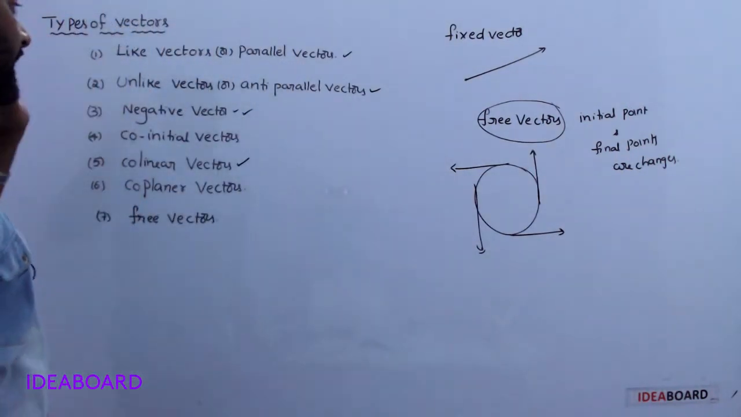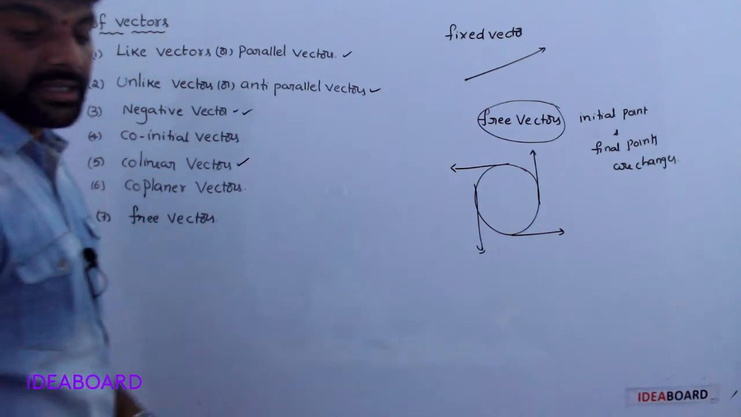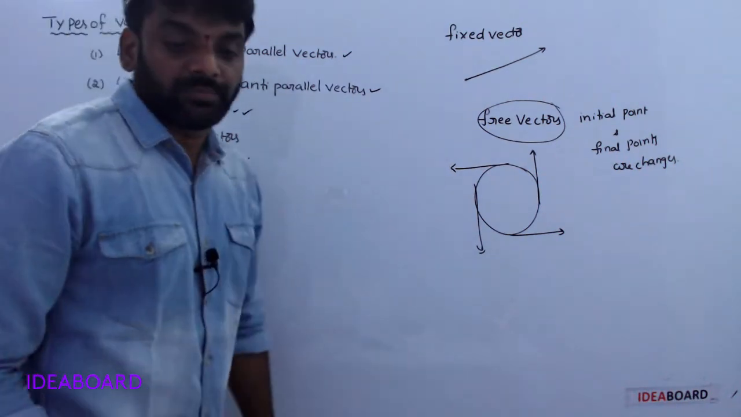Like, unlike, negative, coinitial vectors, collinear vectors, coplanar vectors, free vectors. Okay, these are the types of vectors.